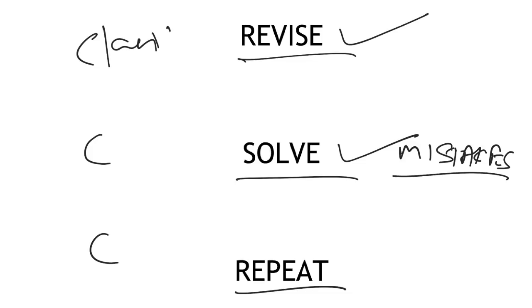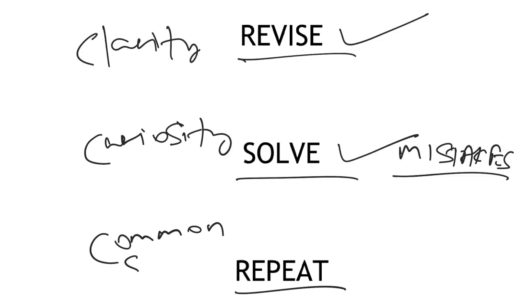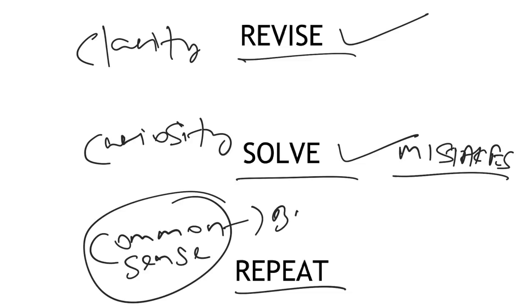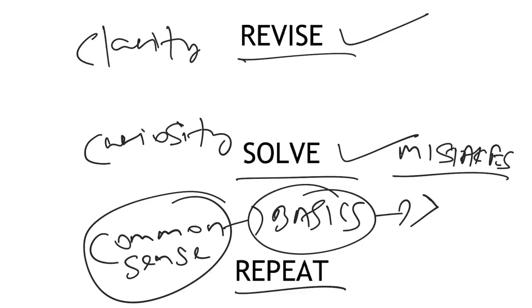First one is clarity, second one is curiosity. Just be curious, you can easily attempt 1 or 2 questions more. Use common sense. Chances are very, very high. If you use common sense, if you use your basics also, you will get at least 5 questions right, or at least it will help you to eliminate options where you would be stuck between 2 options. You have already eliminated 1 or 2, and stuck in 2 options there will be at least 10 to 15 questions.